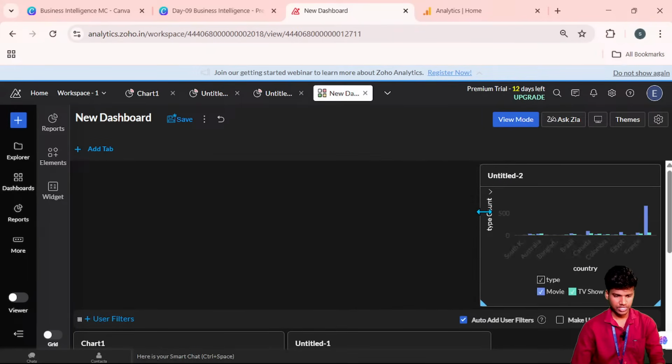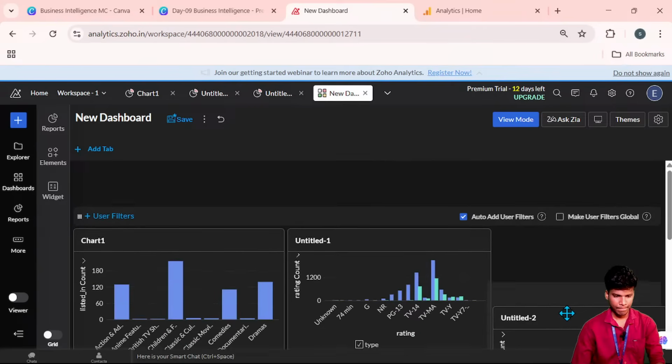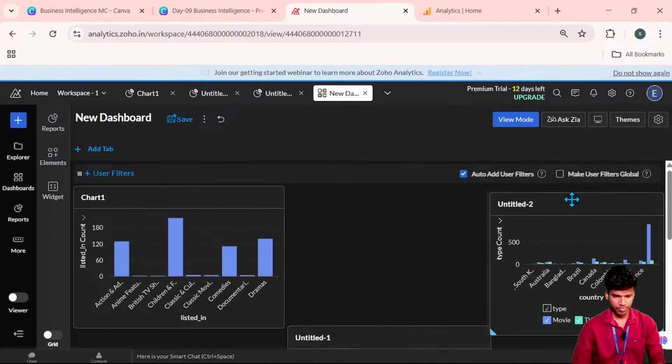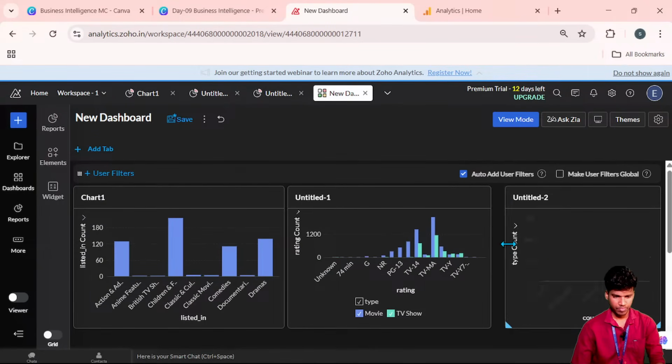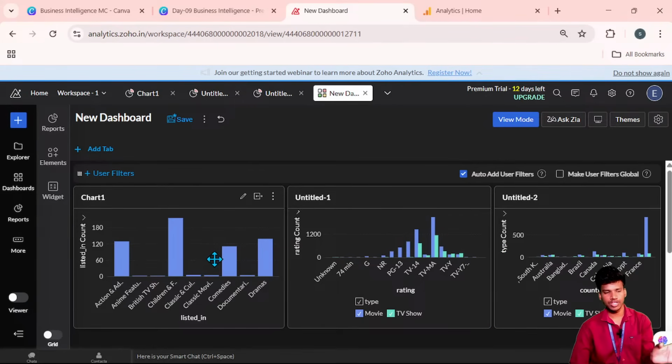For that I can adjust the size. So now we can see this. I will combine the three reports into the single frame. So it's a floating method. You can adjust the size and compress the size, everything you can do that. Okay. So this is the way you can visualize the data in Zoho and other tools.